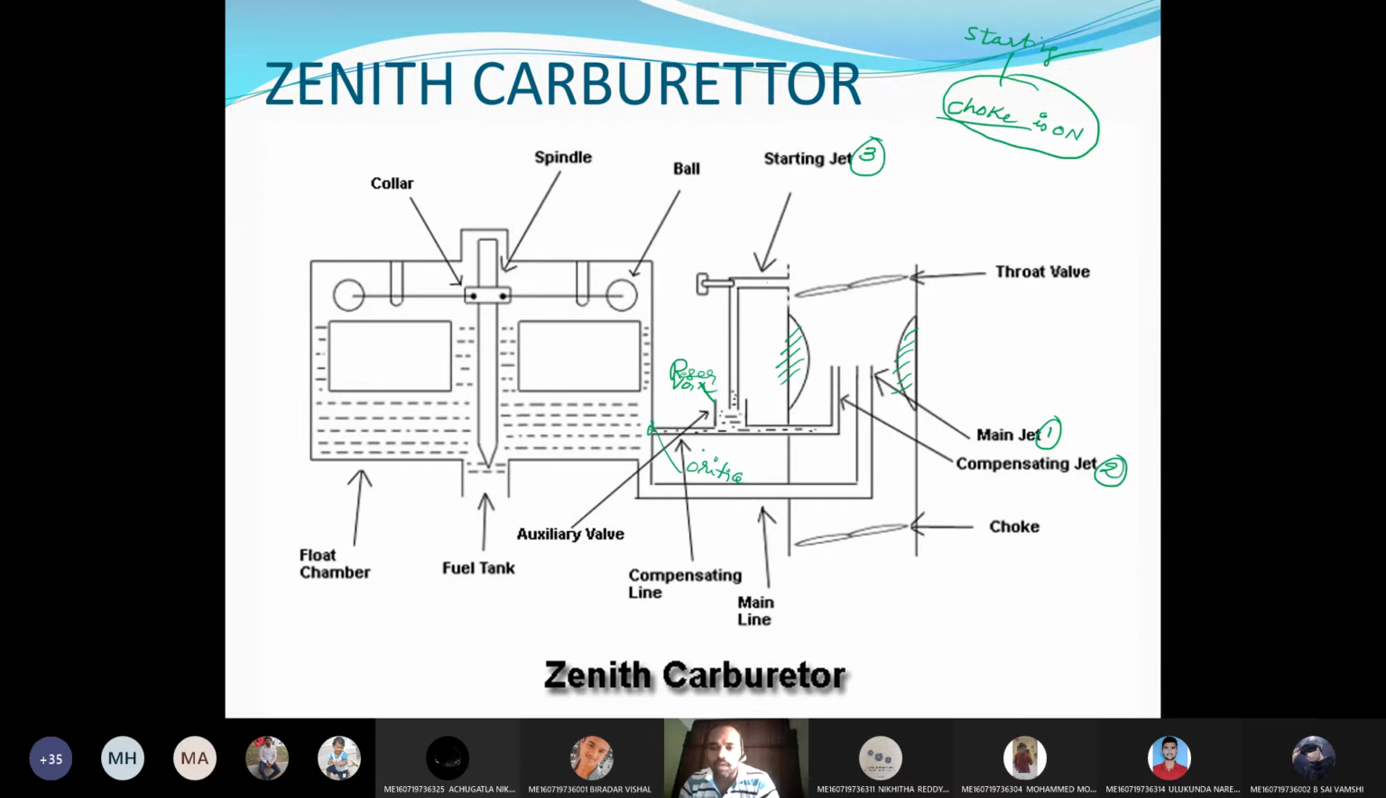And what about the throttle valve? Throttle valve is connected to your accelerator. If it is a bike, it is connected to the accelerator.